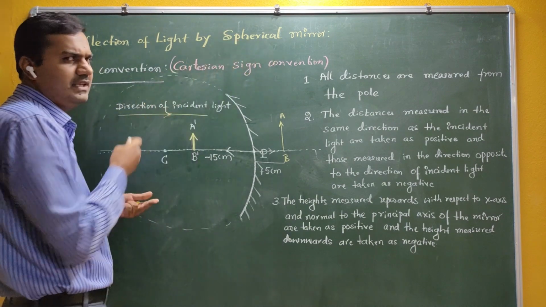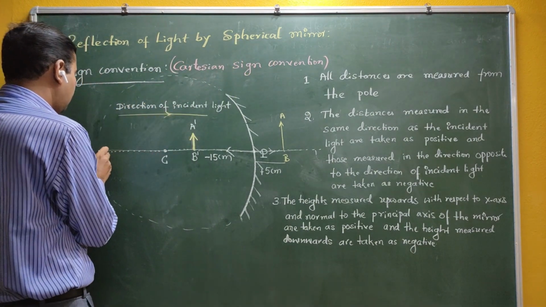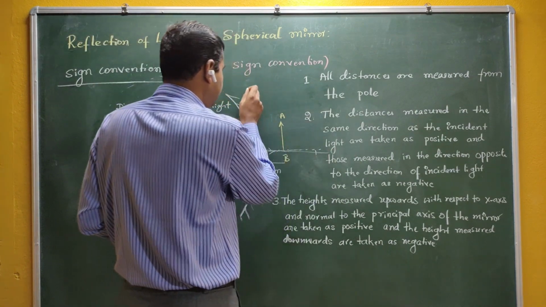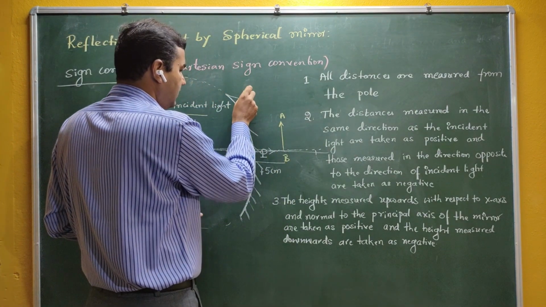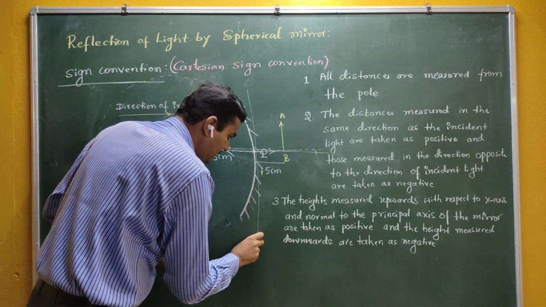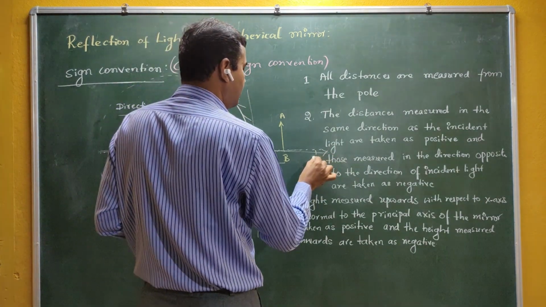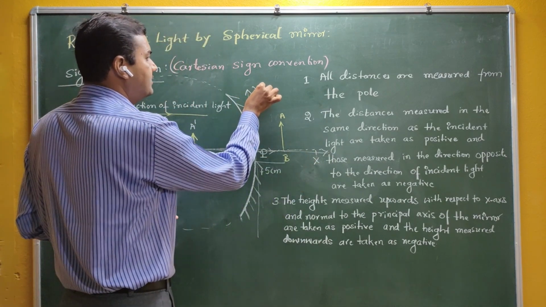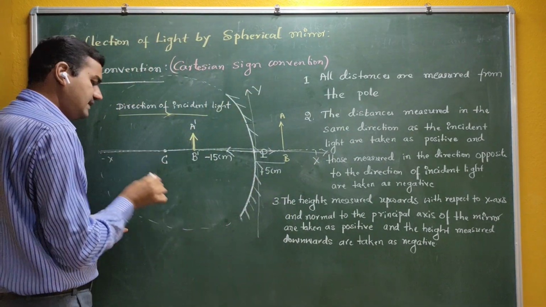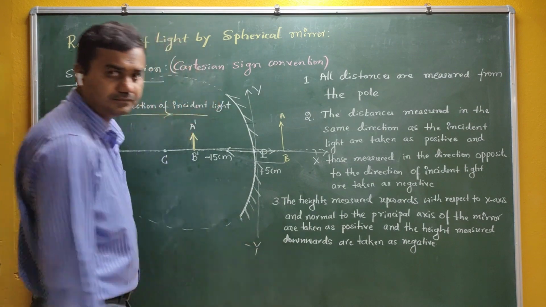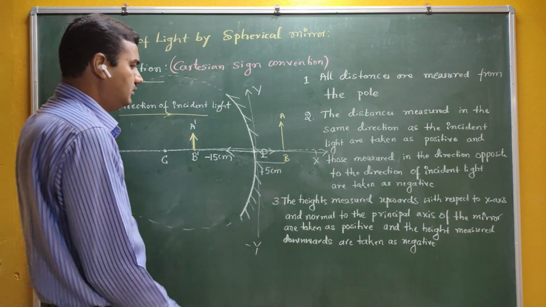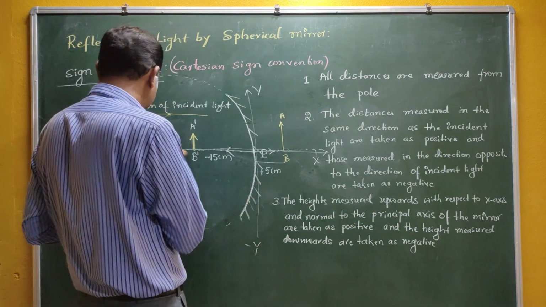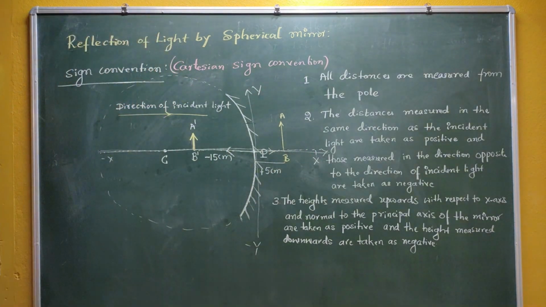It's called the Cartesian sign convention. We are using Cartesian coordinates, like a graph. You know that. Just imagine a graph. In a graph, this axis is the x-axis, this one is called the y-axis, this is minus x, and this is called minus y. Correct? So you know that x is positive, y is positive, and these directions are negative. You consider it like this.